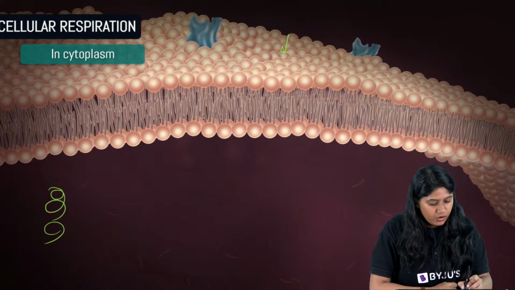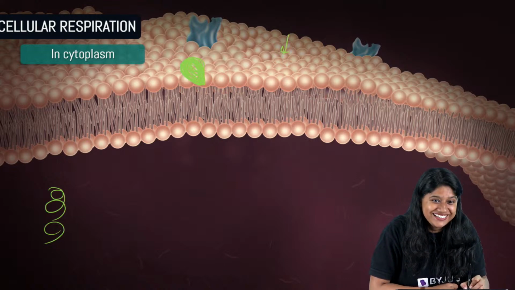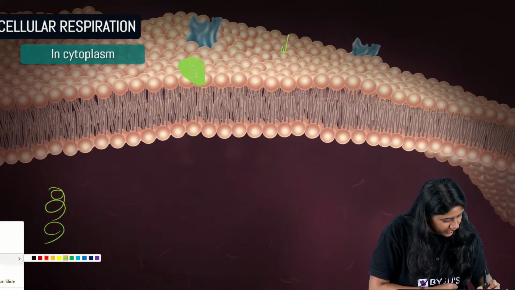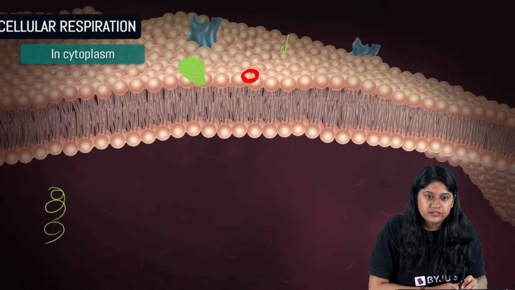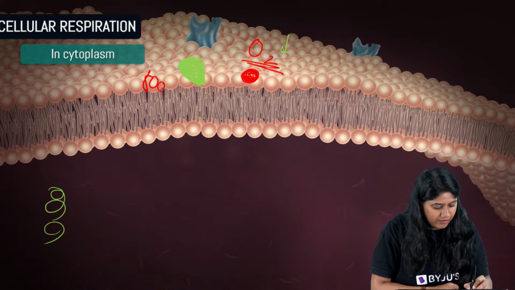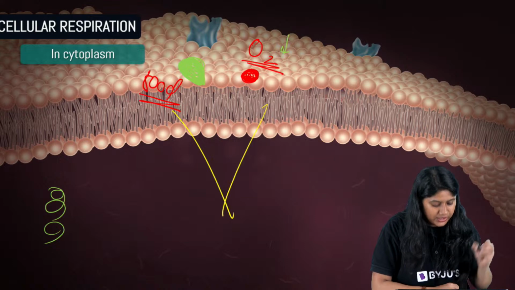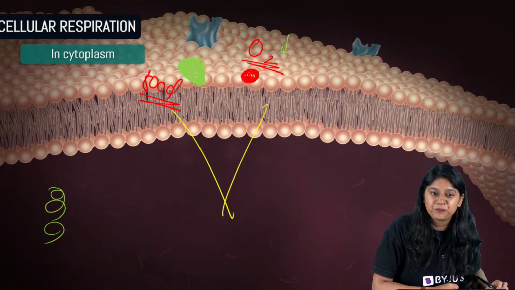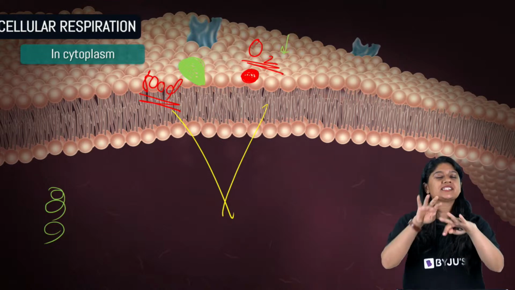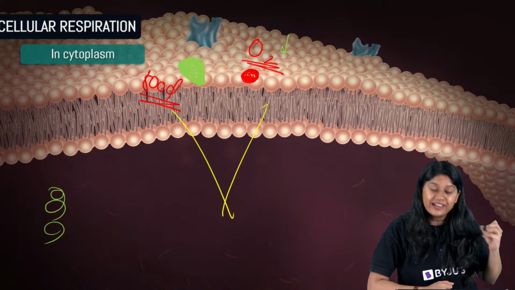Let's see. We have the food. Can you see this green part? We have the food, and then we have the oxygen. So here we have the oxygen and over here we have the food. Now these two are entering into the cell, into the cytoplasm. You know what cytoplasm is? The jelly, fluidy part where all the organelles keep on swimming. So these two will enter over here.